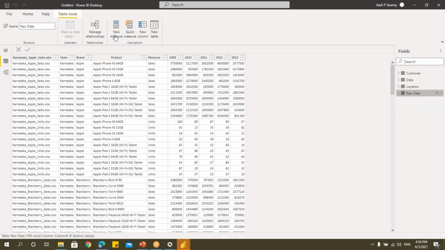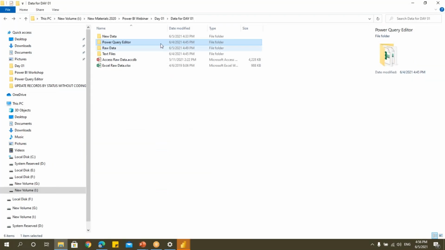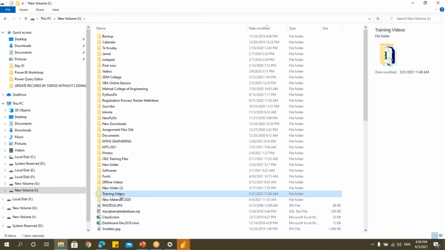So I'll show one example from each of these three so that you will understand how to do that, and you can work on these things. I have one notepad as well. I'll show you that also. If you guys want that, I'll share that with you as well. Let me quickly show that as well.